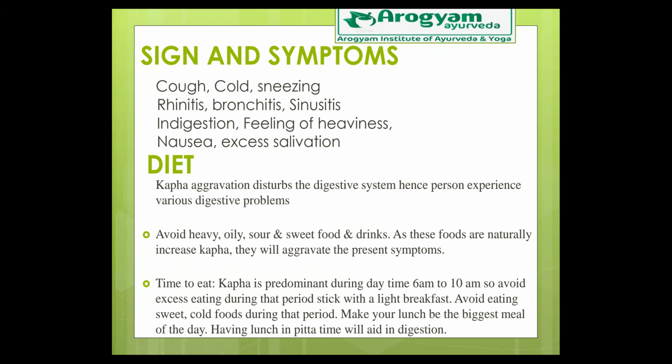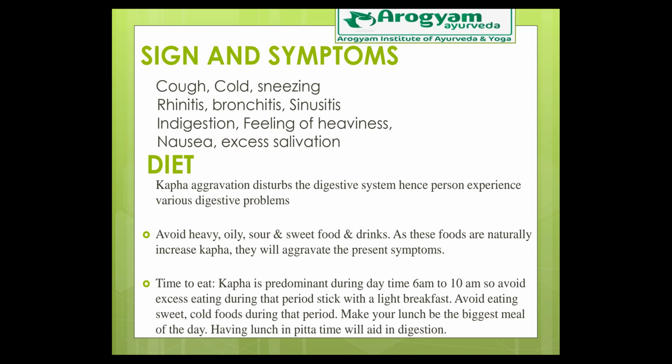अग्नि की विकृति होने से या फिर अग्नि की कमी होने से जो भी आहार हम लेते हैं वो ठीक तरह से पच नहीं जाता है, इसकी वजह से unwanted undigested substances which are toxic are formed in the body, which circulates all over the body and causes diseases related to different systems, right?